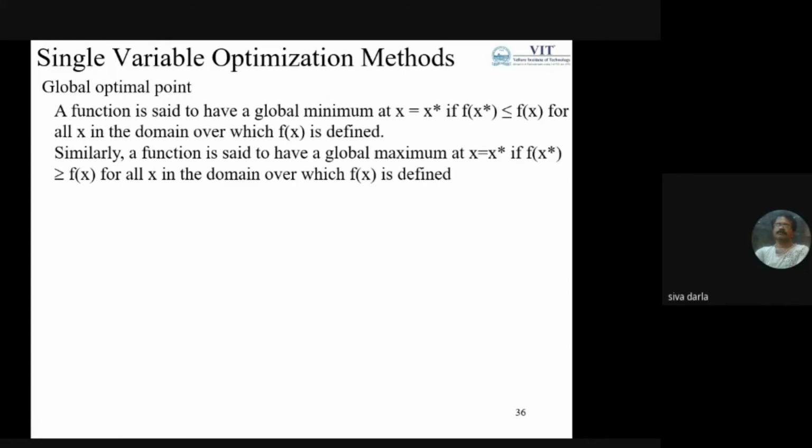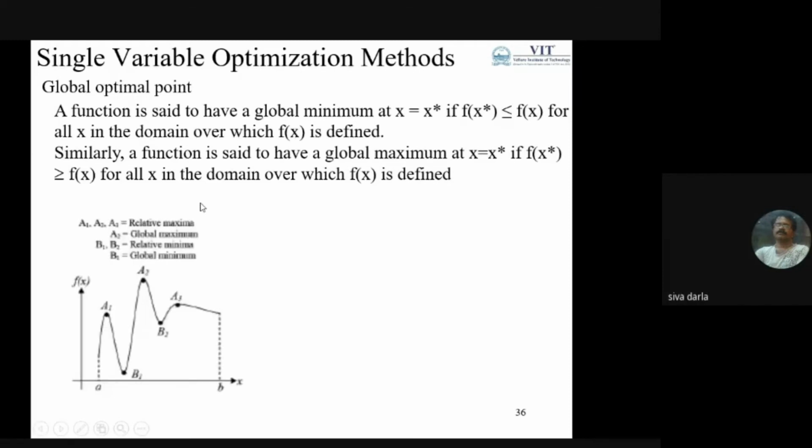Then the global optimal point: x star is a global minimum if f of x star is less than or equal to f of x for all x in the domain for which f of x is defined. So wherever it is defined, considering the entire domain, the entire region, the best possible feasible solution. Similarly, for global maximum, f of x star is greater than or equal to f of x for all x in the domain.